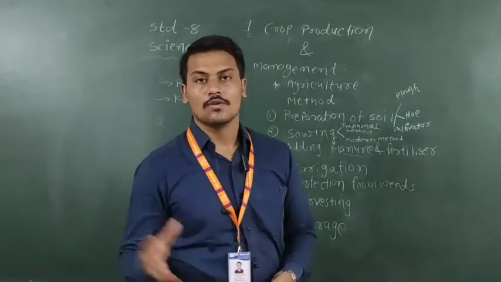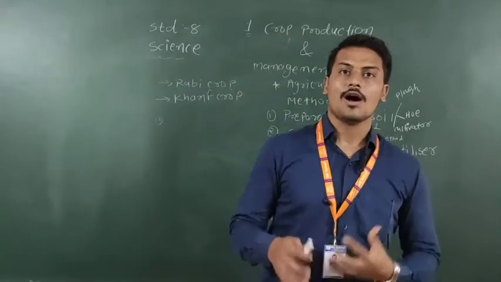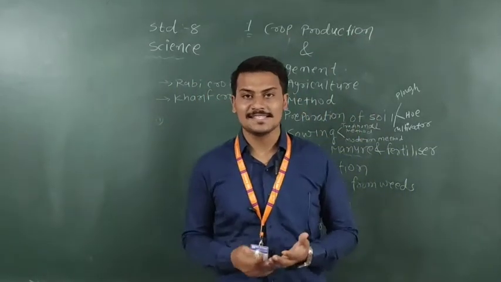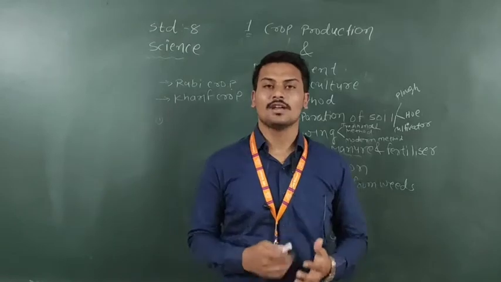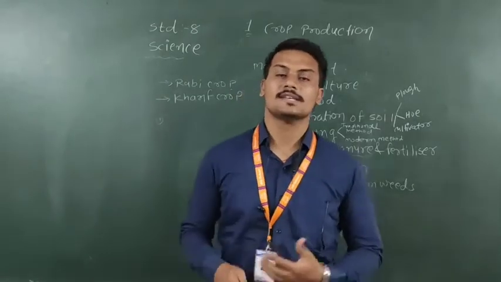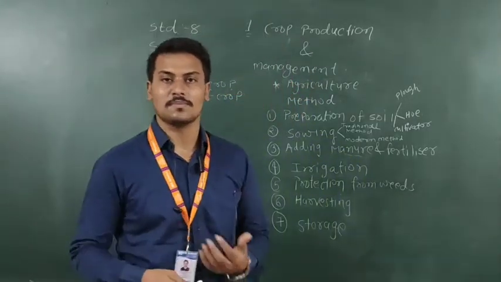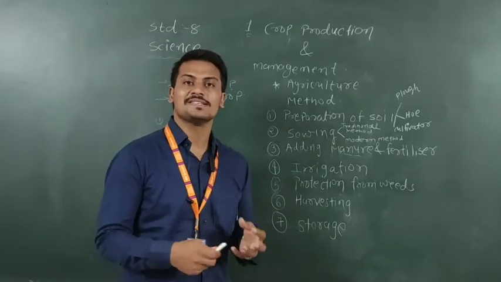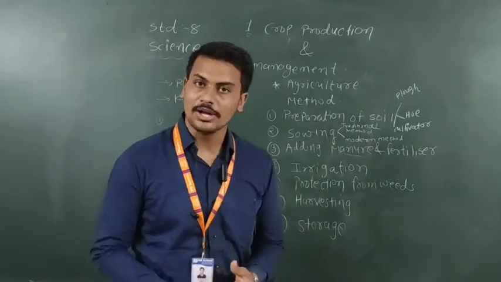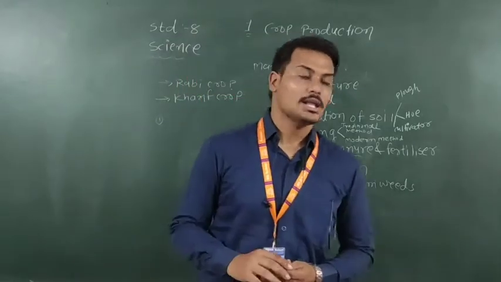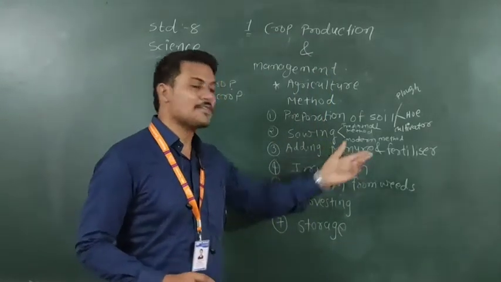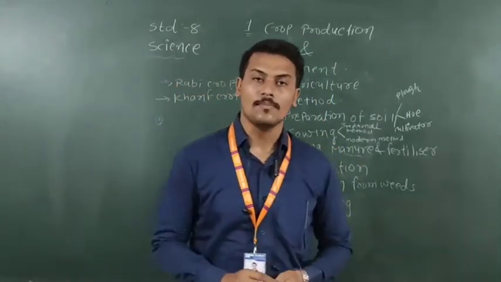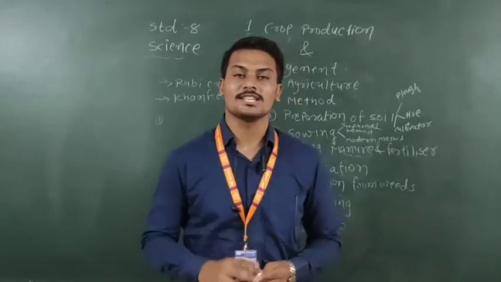So as you know, first you prepare the soil. How you prepare the soil, why it is necessary to prepare the soil. Then after you select good seeds. Then you sow with a seed drill or a traditional method. Then after that you will add manure and fertilizer to your crop. So what is manure and what is fertilizer?